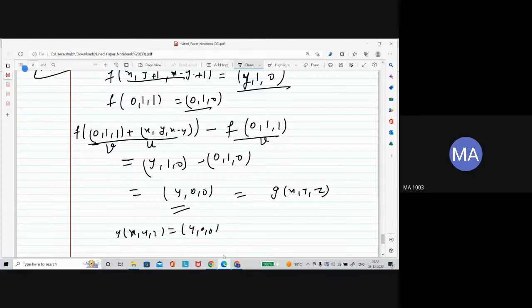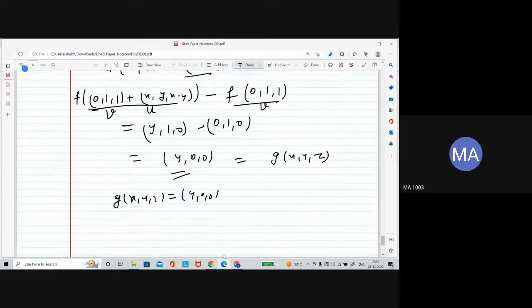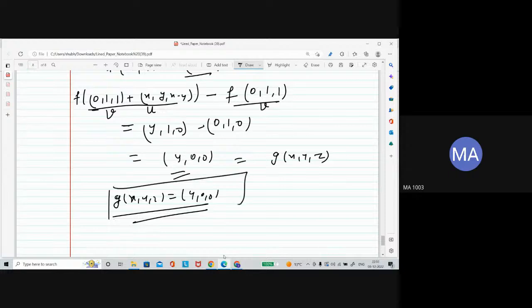So is this map a linear transformation? Yes, no? For this expression from R3 to R3, is this map a linear transformation? Yes, actually this is a linear transformation.